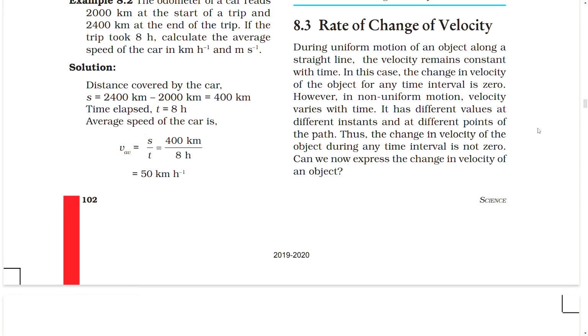8.3. Rate of change of velocity. During uniform motion of an object along a straight line, the velocity remains constant with time. In this case, the change in velocity of the object for any time interval is 0. However, in non-uniform motion, velocity varies with time. It has different values at different instants and at different points of the path. Thus, the change in velocity of the object during any time interval is not 0. Can we now express the change in velocity of an object?